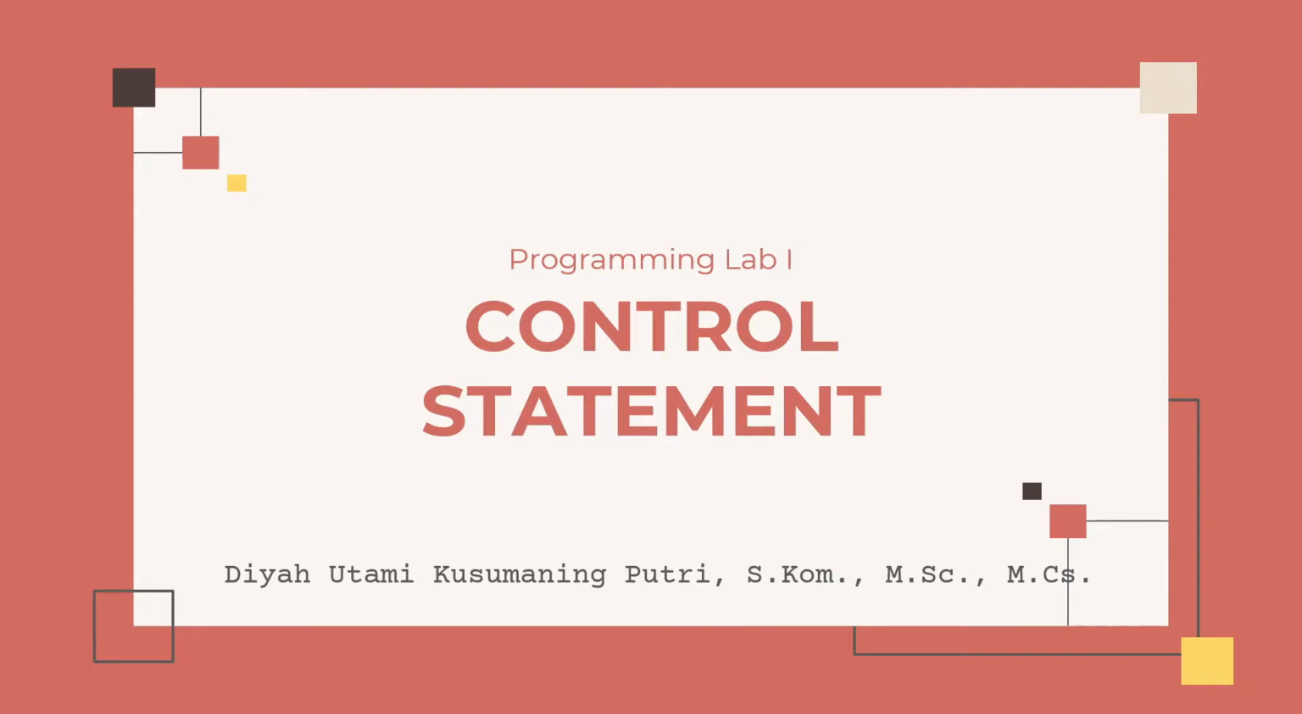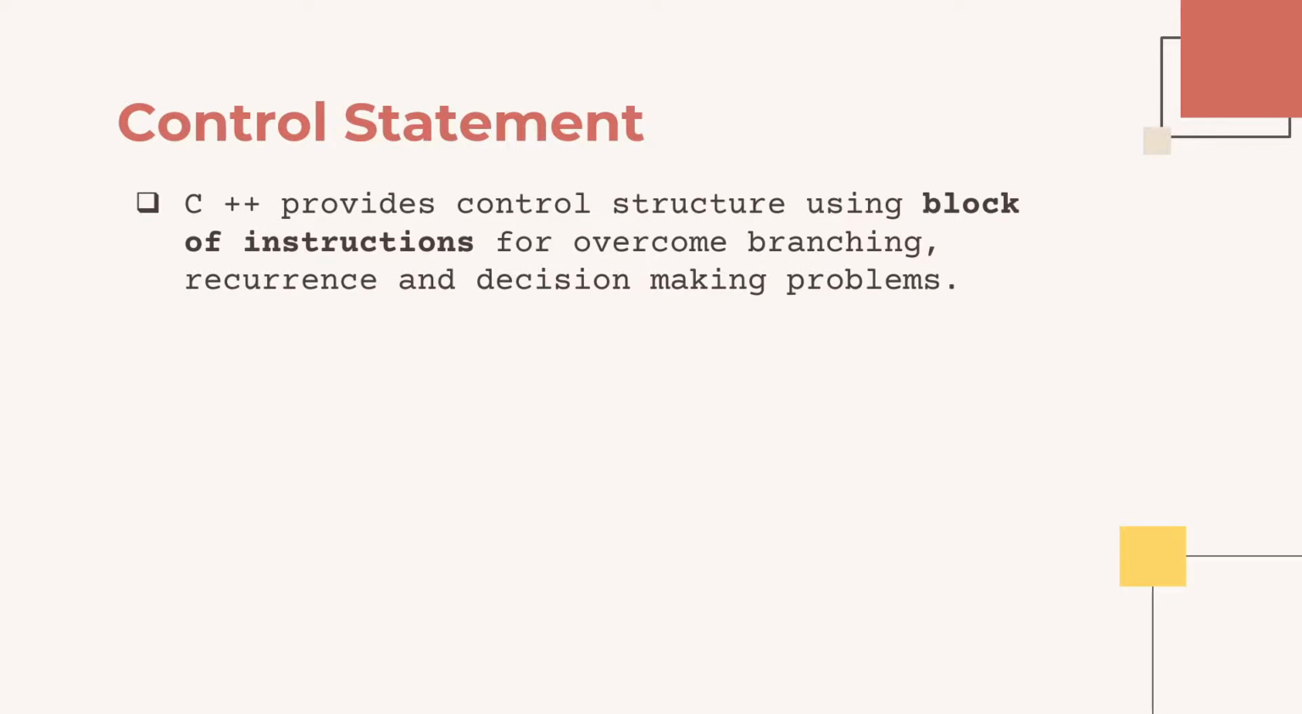In this video, we will discuss control statements in the C++ programming language. We should note that a program is not limited to only sequential instructions, but also allows for branching, recurrence, and decision-making problems. To overcome this requirement, C++ provides control structures using blocks of instructions.